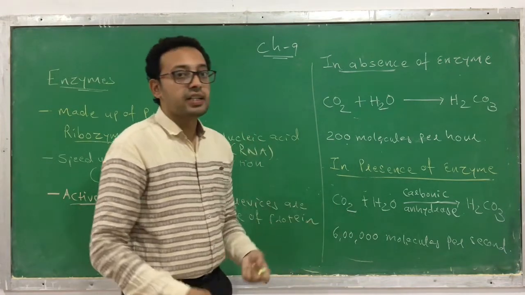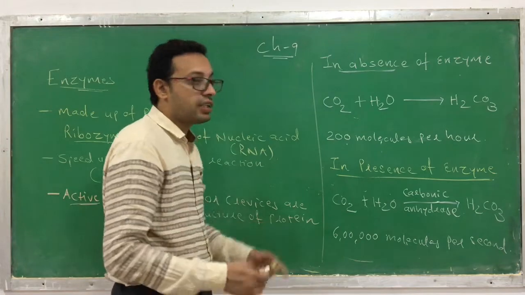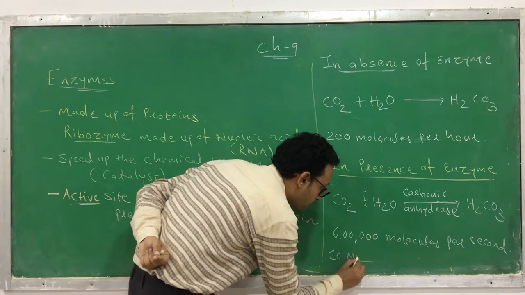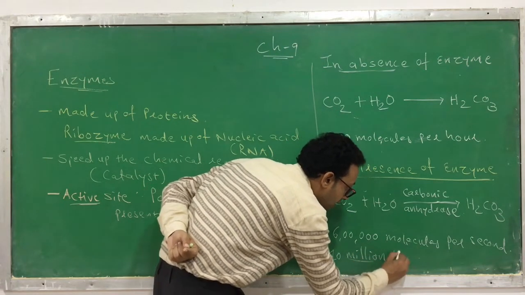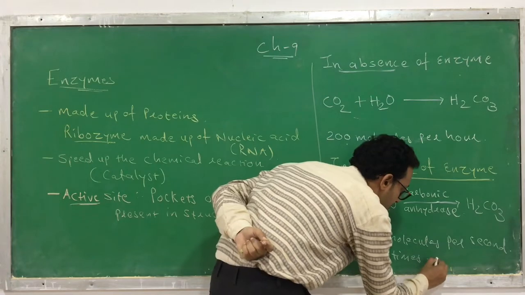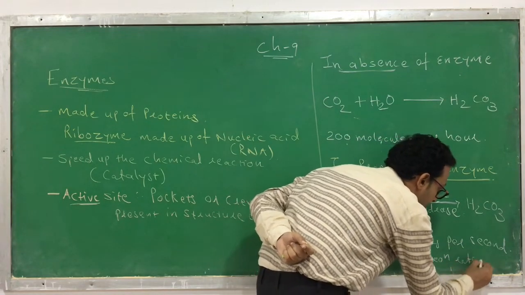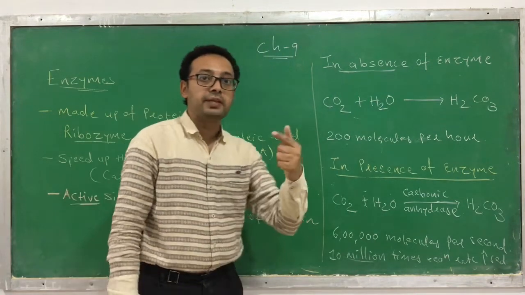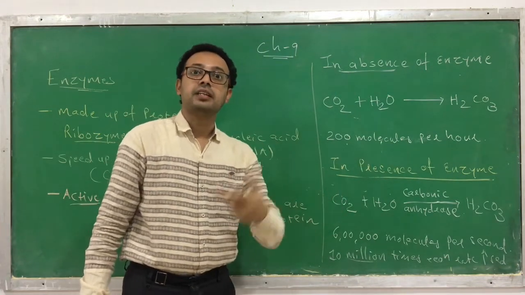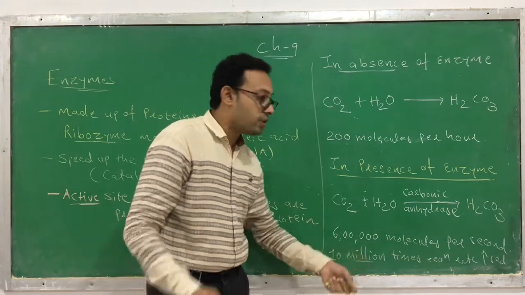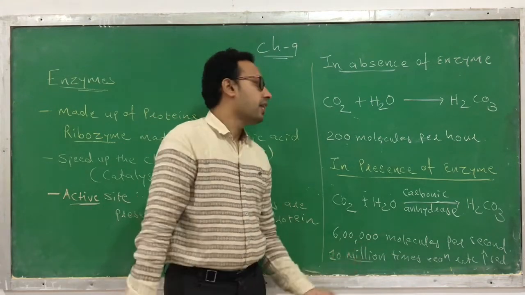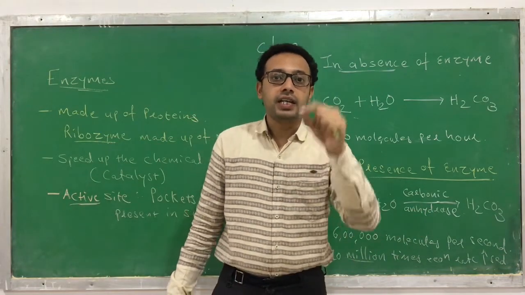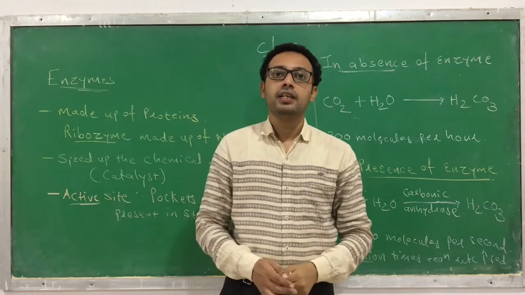Okay, here you can see that the rate of reaction has been increased 10 million times. Remember that 1 million is equal to 10 lakh, so 10 million you can assume is 1 crore. The rate of reaction has been increased 1 crore times, and that is possible due to the enzyme. That's why these enzymes are important and necessary in our body.